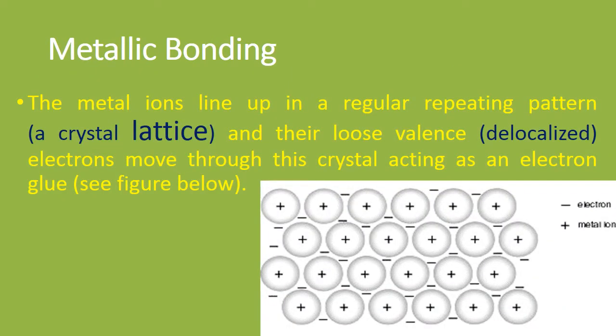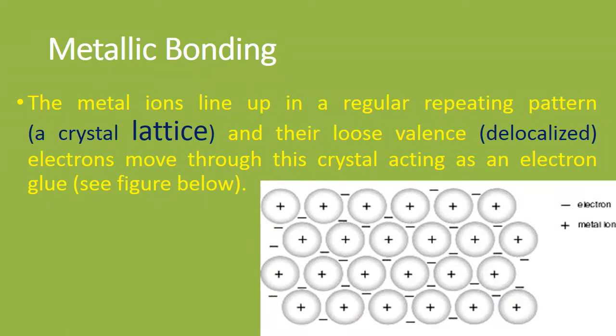The metal ions, which are the positively charged ions, are arranged in a regular repeating pattern. Look at the figure on the screen. Look, this regular repeating structure is said to be a crystal lattice.